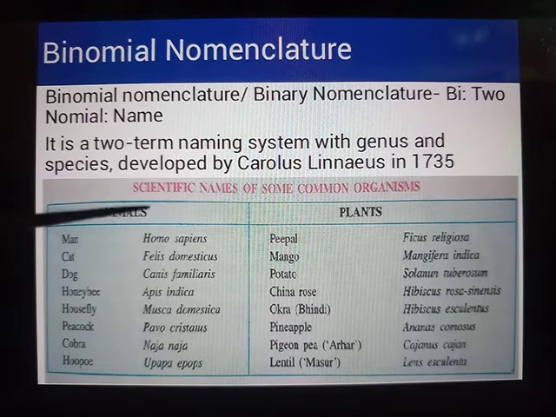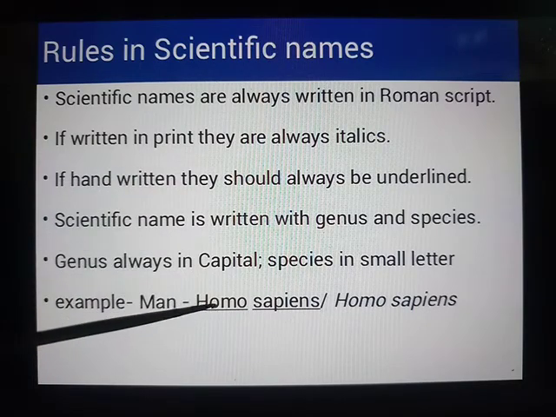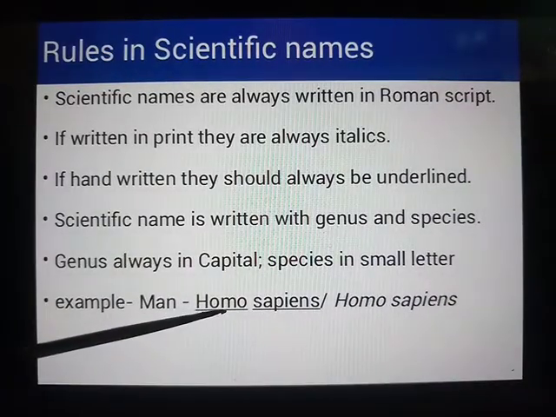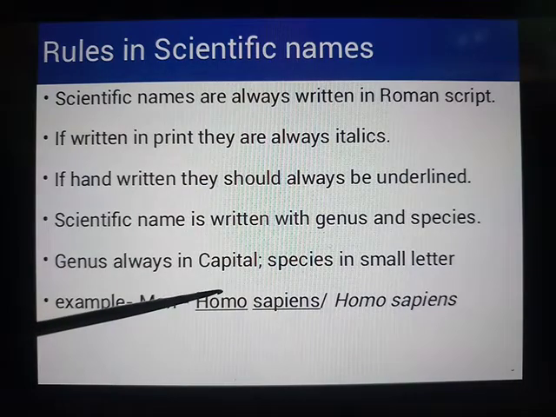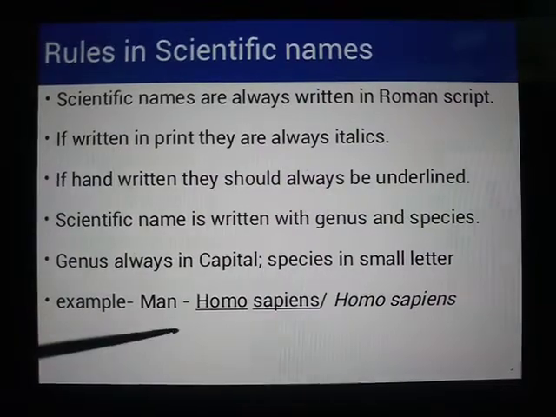So when the names are written in print, this is the printed part, it is written in italics. Now if handwritten, they should always be underlined. If it is written by hand, you are supposed to underline genus and species separately, not with one single line.